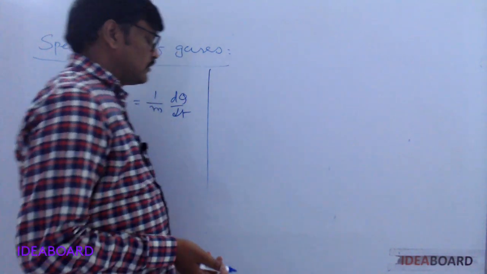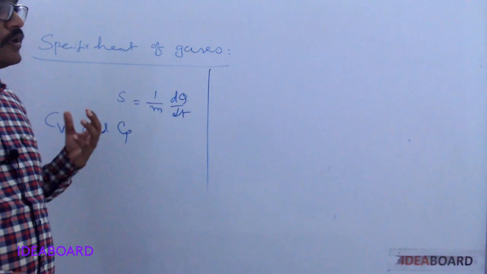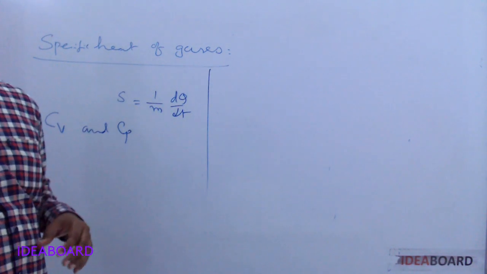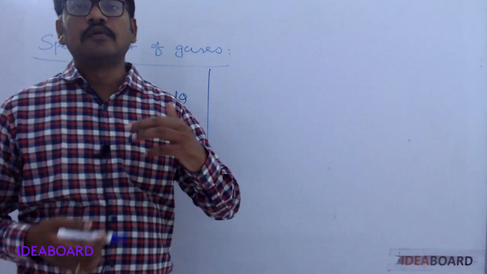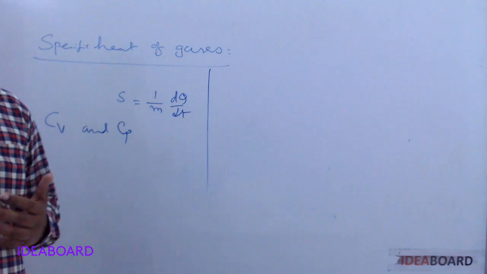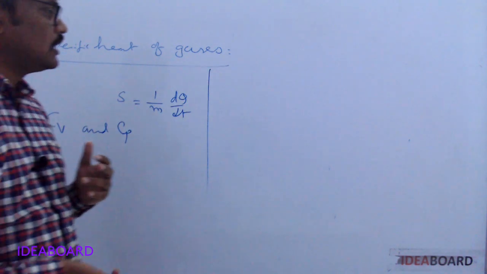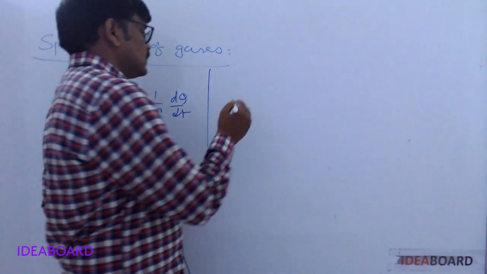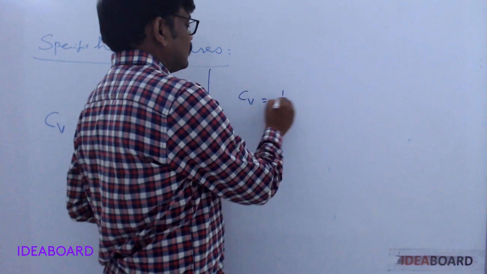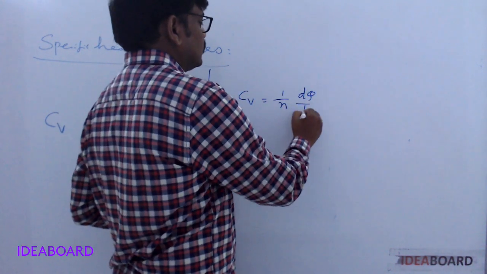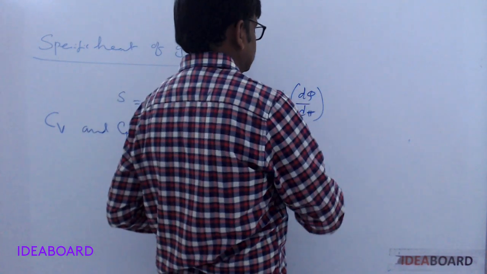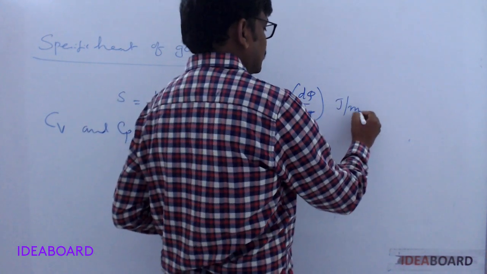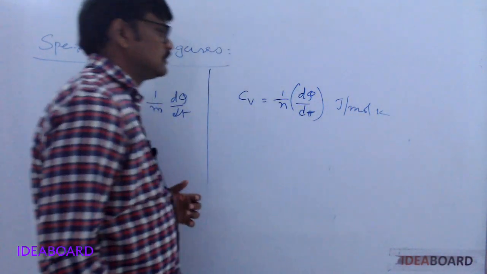So at constant volume, that is called molar specific heat at constant volume, meaning the amount of heat required to increase the temperature of 1 mole of an ideal gas by 1 degree or 1 Kelvin. That is, Cv equals 1 by n into dq by dt. The units are joule per mole Kelvin.